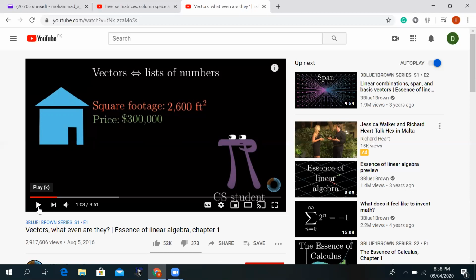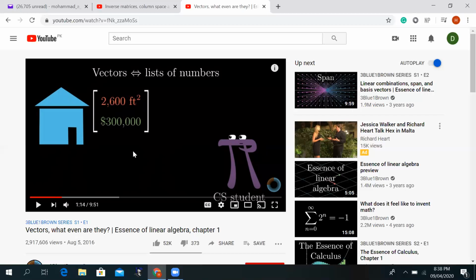So in order to describe these two features, I will use an ordered list of numbers and put them as a vector. Now you can see that I put 2,600 square foot on the top, and $300,000 on the bottom. But I'm not going to mix them. These two numbers will remain separated. I will not mix them because one is dollars and the other is square foot.